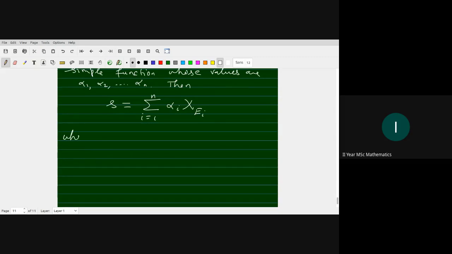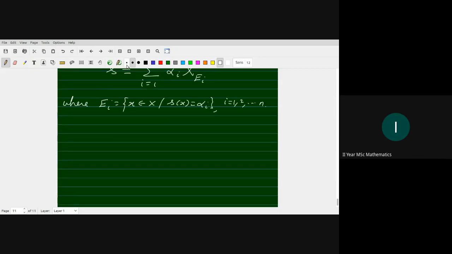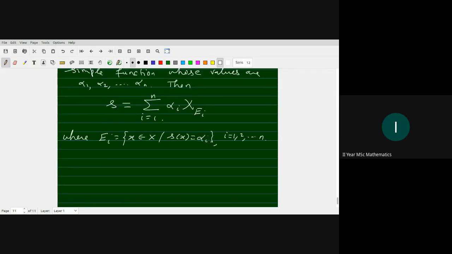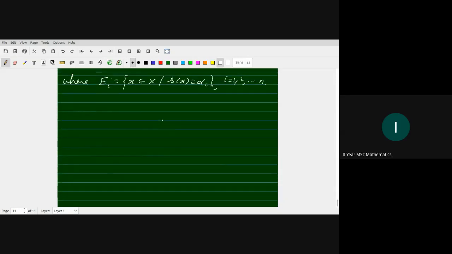where E i is the set of all x in capital X such that S of x equals alpha i, for i from 1 to n. It is clear that each E i is different from the other E's, and the union of the E i's is the whole of X. The theorem can be easily proved just by the definition of function.